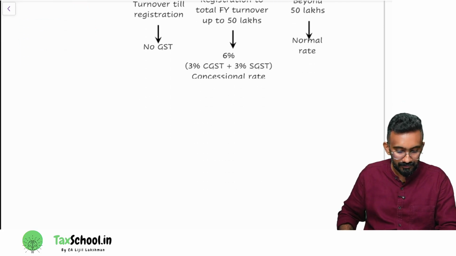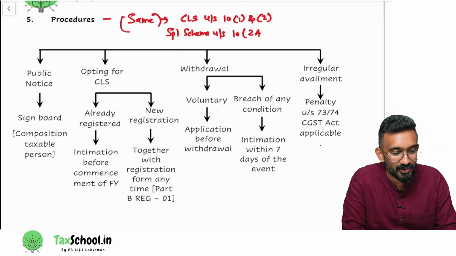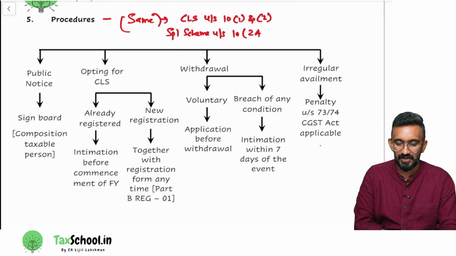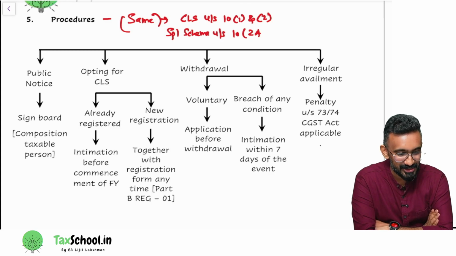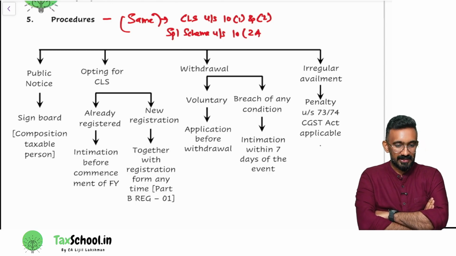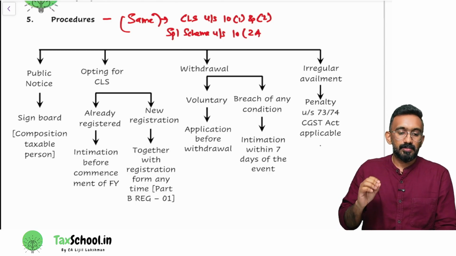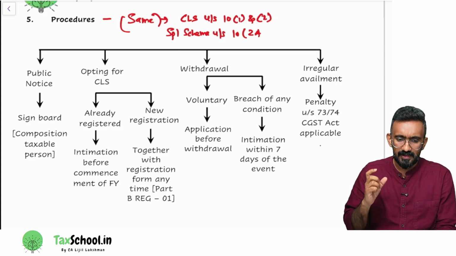Understanding? Okay. So we have finished 4 out of 5 points. Let's go for the 5th and last point for us, which is procedures. So we are concluding our discussion on composition levy scheme very soon. We are on the last side of understanding section 10, which is procedure. Let's look at the procedure. I've already told you about the document. The document is bill of supply.